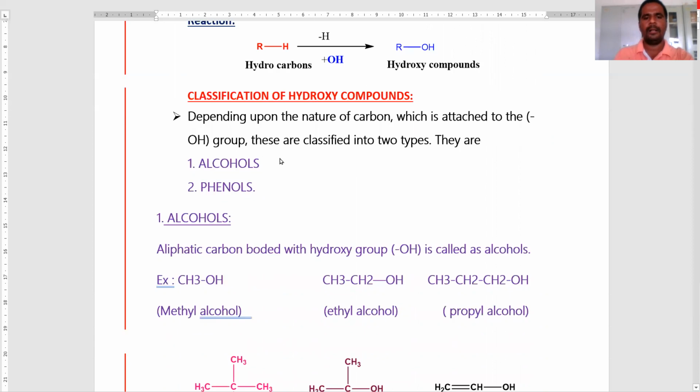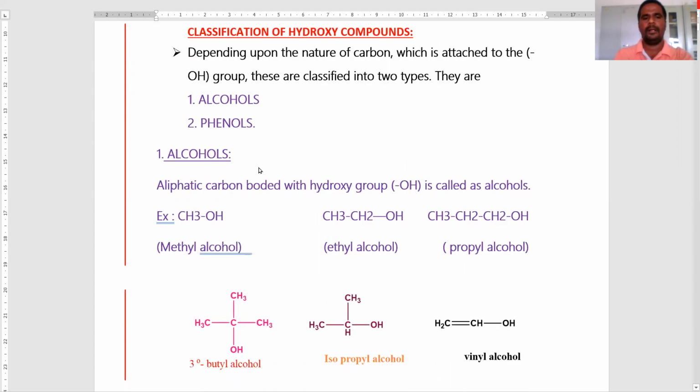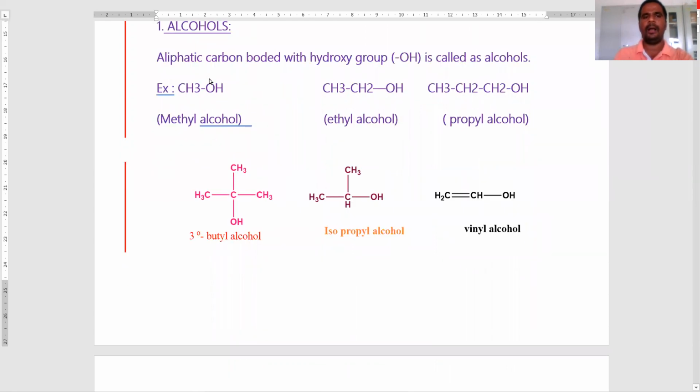Now see the classification of hydroxy compounds. Depending upon the nature of carbon which is attached to the hydroxy group, these are classified into two types. They are alcohols and phenols. Now we see what are the alcohols. Alcohols means aliphatic carbon atom bonded with hydroxy group is called alcohols.